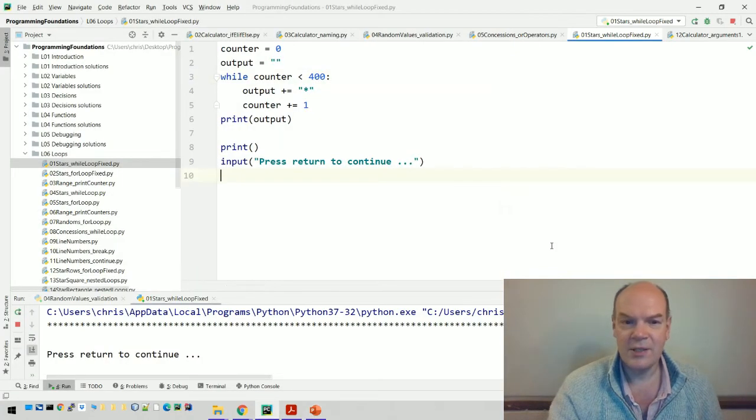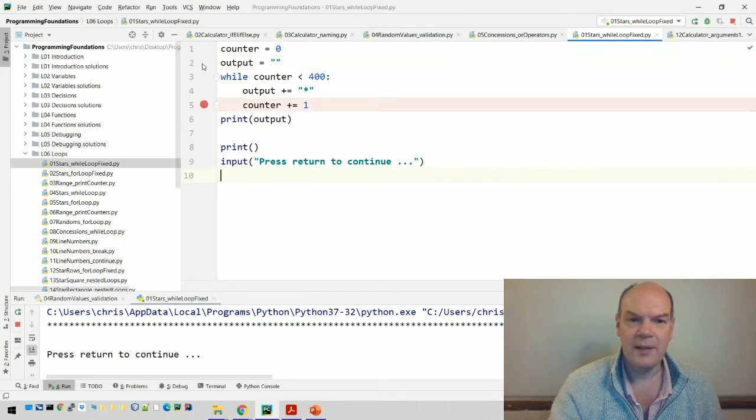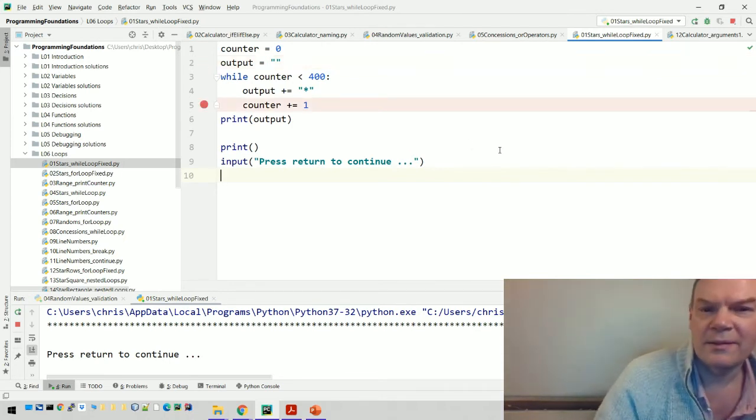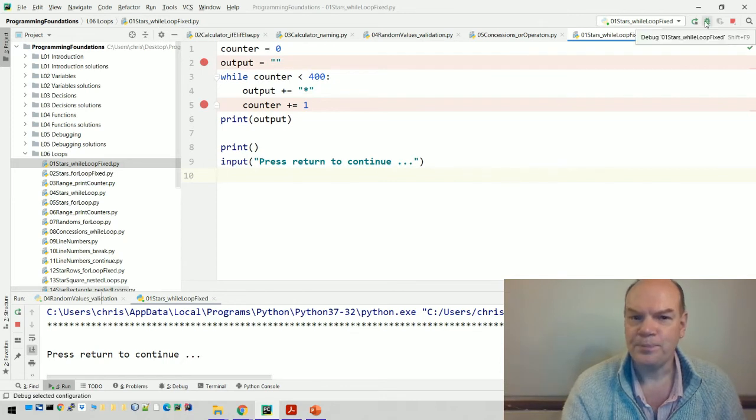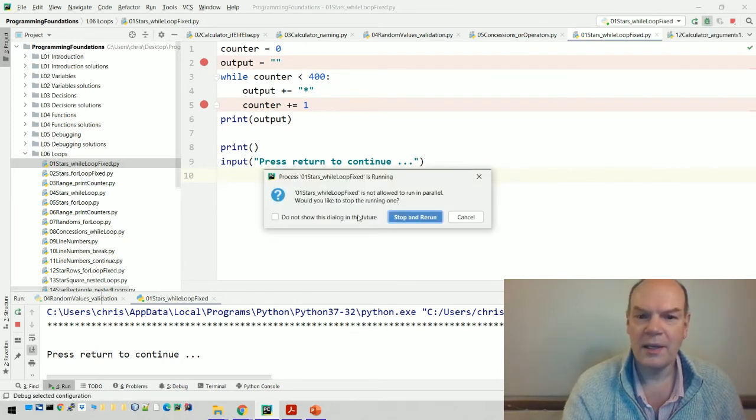So let's check this. I'm going to put a breakpoint. It doesn't really matter. Let's put the breakpoint here, because then I can show you it running. Let's put a breakpoint here as well. If I run this in the debugger, again, it's asking me if I want to kill the previous example. Yes, I do.